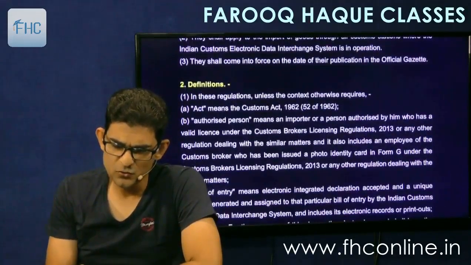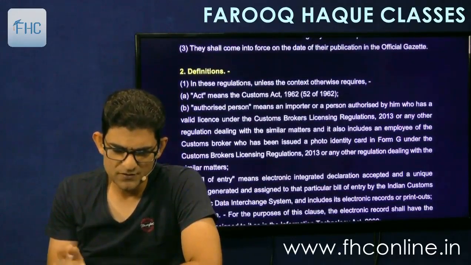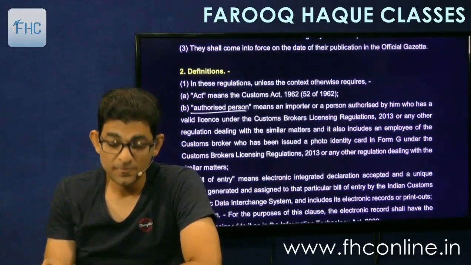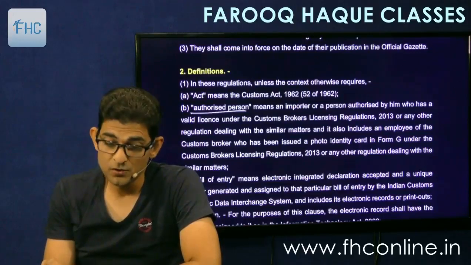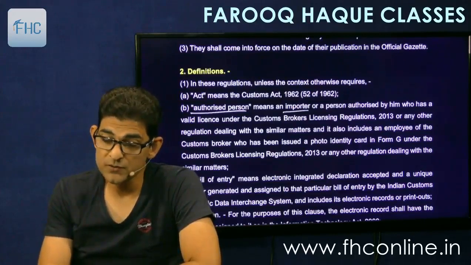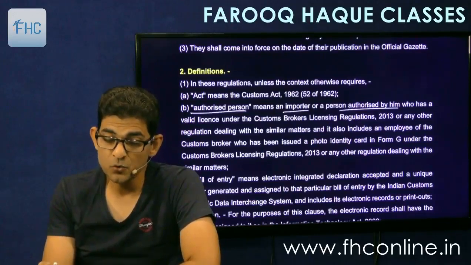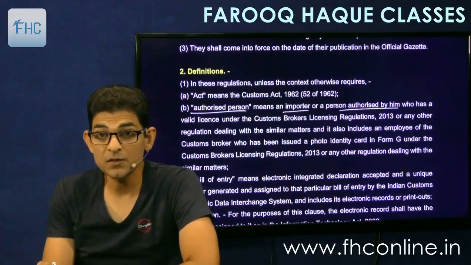Rule 1 is not to be studied. Then definition also, just 1 or 2 definitions, like authorized person means an importer or a person authorized by him who has valid license under Customs Broker Licensing Regulations of 2013. Means he should be a licensed customs broker.